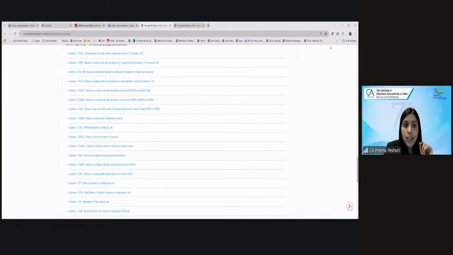Are we clear? So this results in the prosecution. So prosecution is in very intense cases where there are willful defaults, where you have been doing the defaults for a longer period of time. So in those cases, there can be prosecution instituted, which is nothing but the imprisonment. Are we clear? Okay.